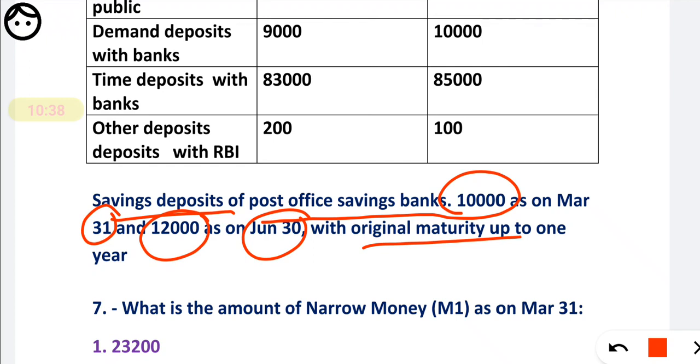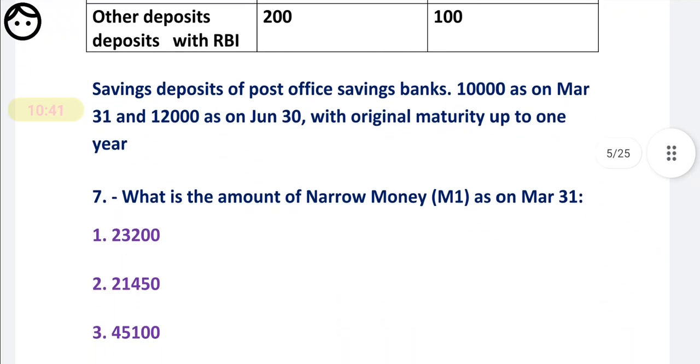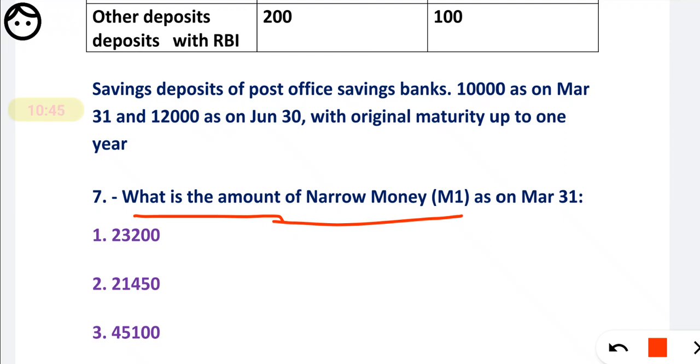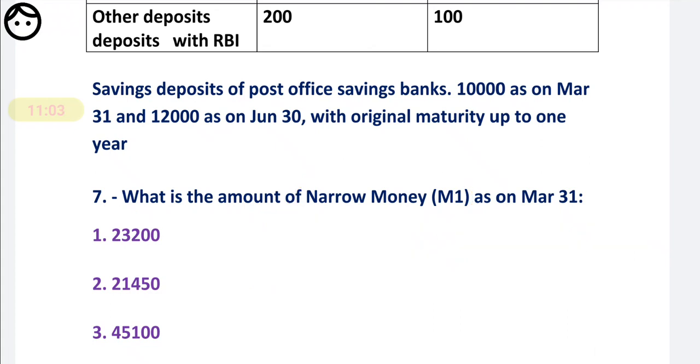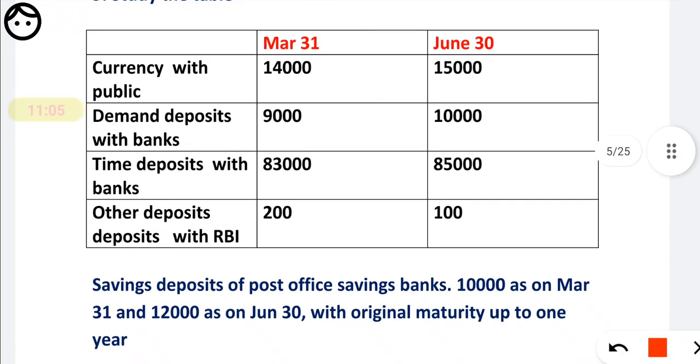Okay, no problem. And next they are asking, what is the amount of narrow money? So friends, what do you mean by narrow money? Remember, narrow money is nothing but M1, and they are asking M1. What is M1? It is the currency with the public plus demand deposit with the banks plus other deposit with the RBI. That is basically our concept. That is M1. So what is M1? Currency with the public plus demand deposit with the banks plus other deposit with the RBI.